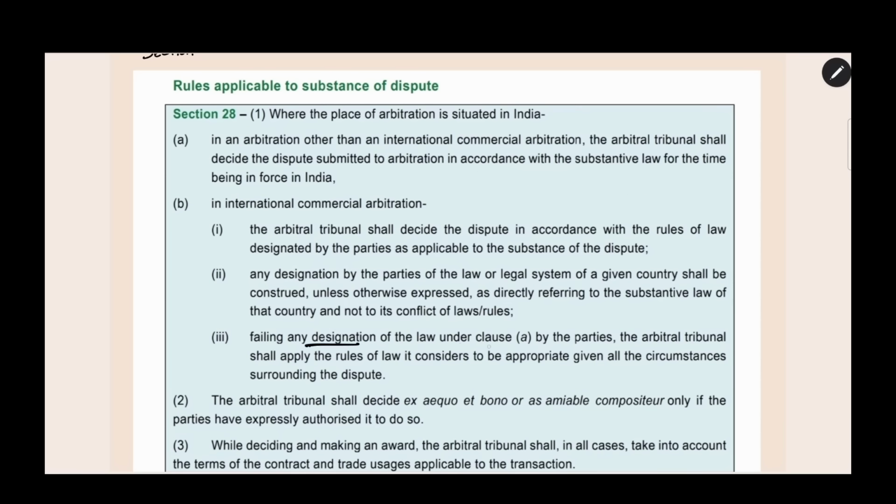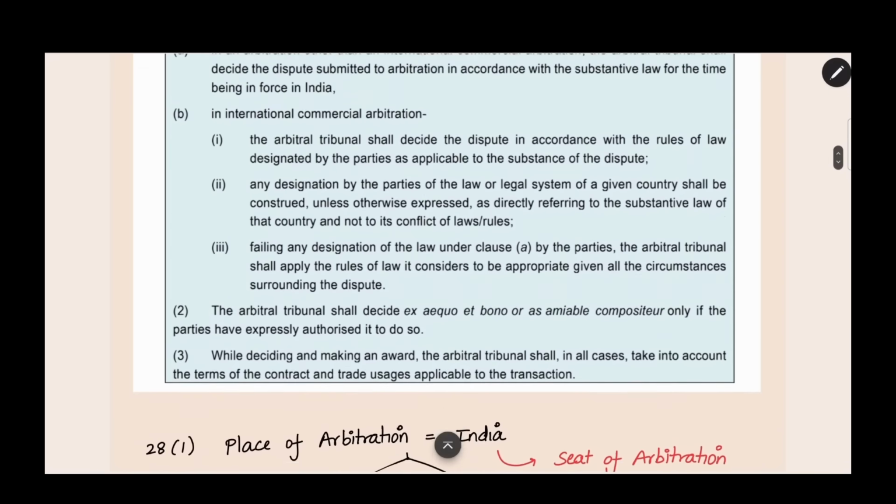Failing any designation of law under clause (a) by the parties, the arbitral tribunal shall apply the rules of law it considers to be appropriate, given all the circumstances surrounding the dispute. Here, in this section, the law has given the power to the parties to designate the law. Which law they have to follow, they can choose it. But if they do not choose any law, the tribunal will decide which law to follow. They will decide the appropriate law and conduct the arbitration according to it.